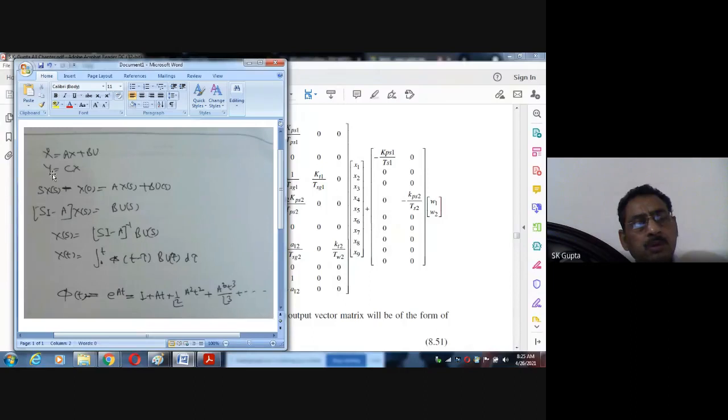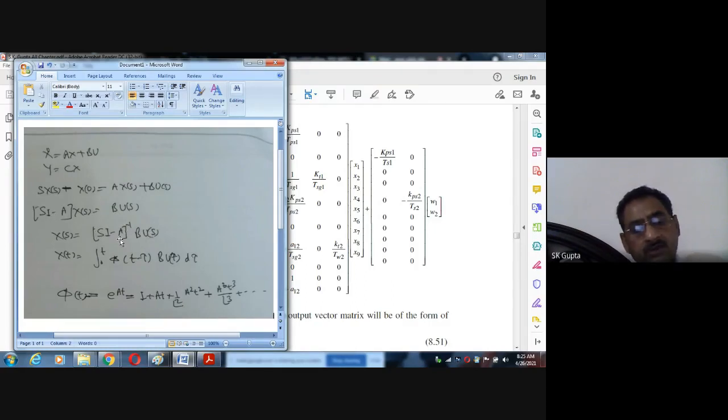and y is equal to Cx, where y can be any state variable, x1 or x4 or any other. If you want to solve this equation, we can take the Laplace transform of this. The Laplace of x dot will be sX(s) minus x0, the initial state, plus A X(s), and the Laplace of u is U(s). Bringing this X(s) on this side, it will come as (sI minus A) X(s) is equal to B U(s).